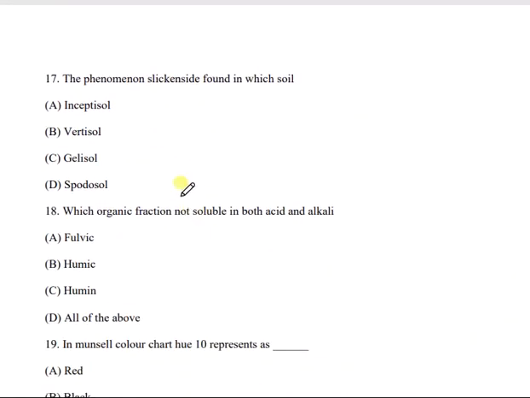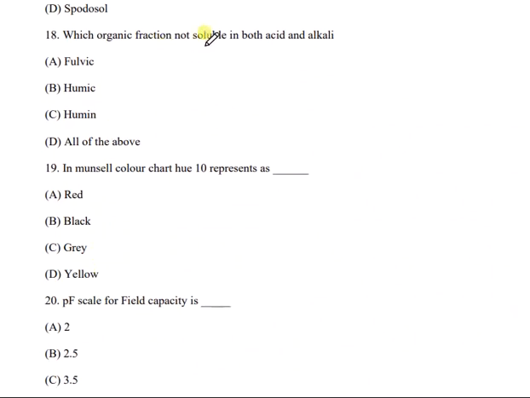Then question number 17. The phenomenon of slickensides is found in which soil? And the options are inceptisol, vertisol, oxisol, spodosol. And the correct answer is B. That is vertisol. Then question number 18. Which organic fraction is not soluble in both acid and alkali? And the correct answer is C. That is humin. Humin organic fraction is not soluble in both acid and alkali.